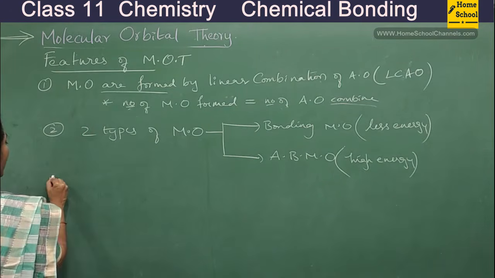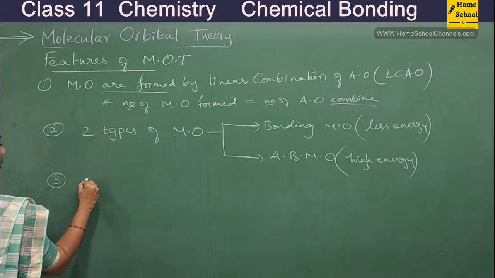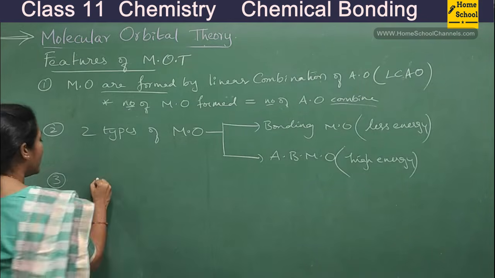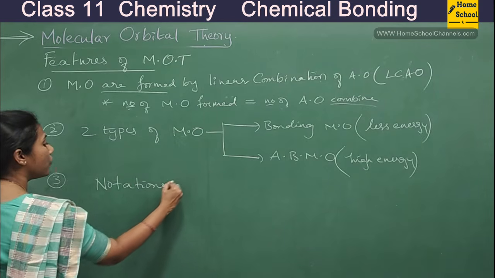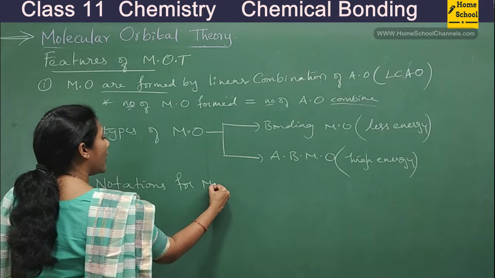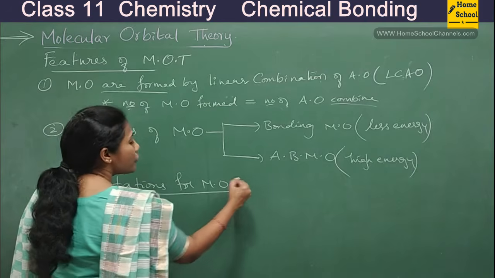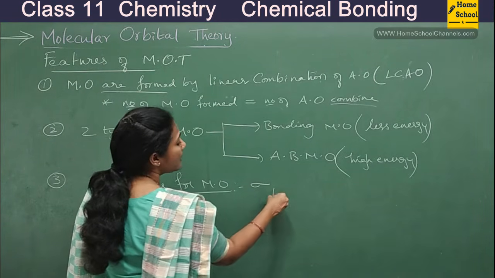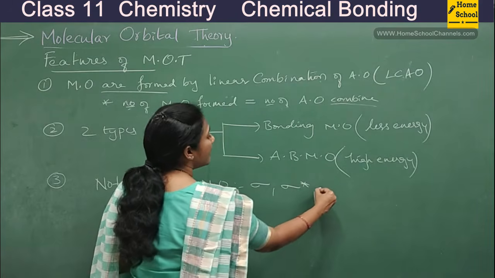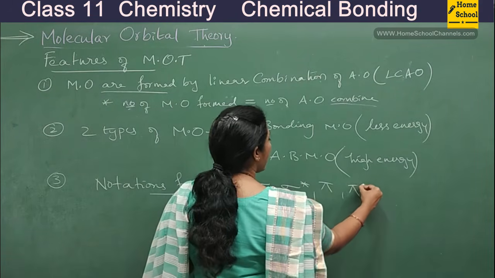Okay, so the third one is notations for molecular orbitals. There are various notations for molecular orbitals. We write them in the form of sigma, sigma star, pi, pi star and all that.